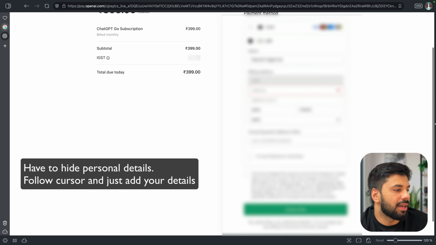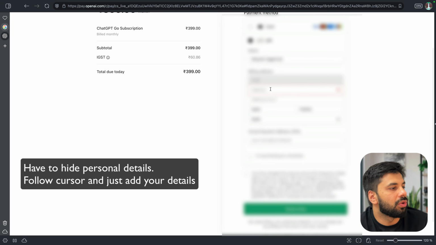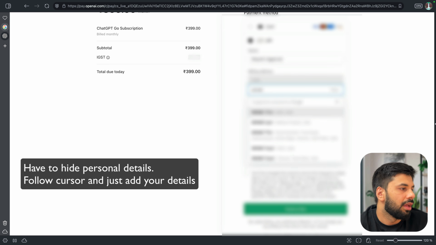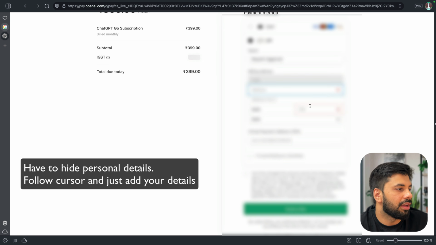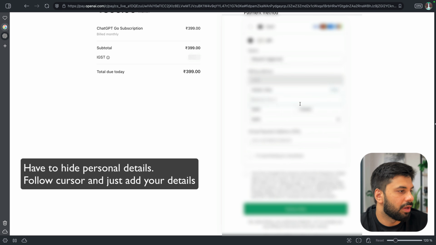Now, once I have added this information, I can easily just add my VPA. So VPA, for those who are not aware, is just your UPI ID, right? So you can get the same. They are not letting you scan for the time being, so let me just quickly add this information as well. I think we can easily do that. Let me not select anything now so that we can move forward, right?